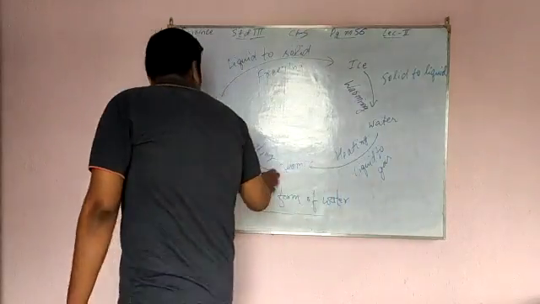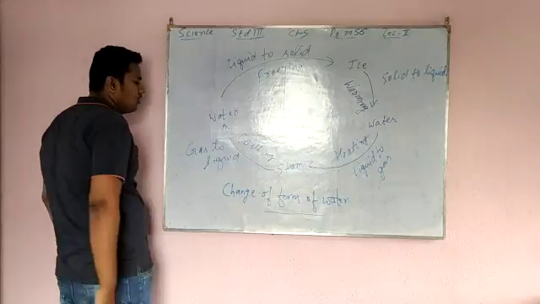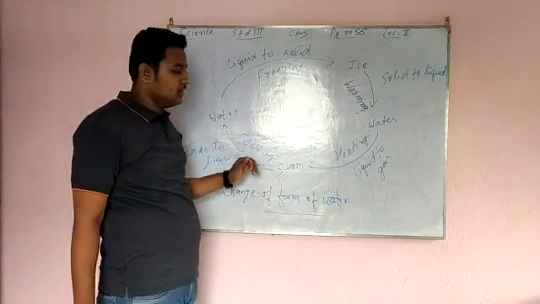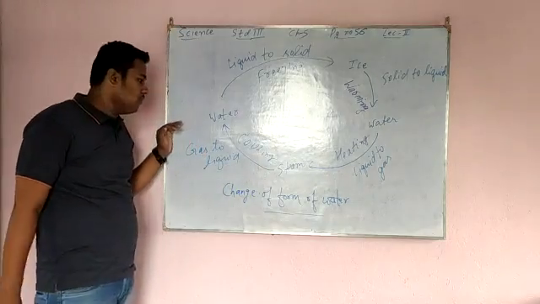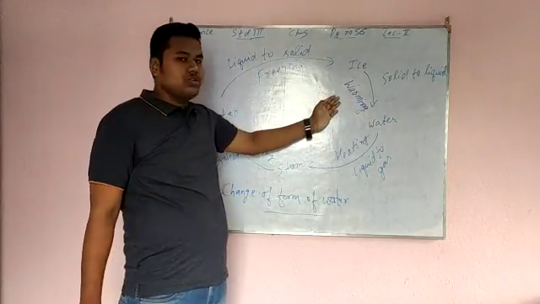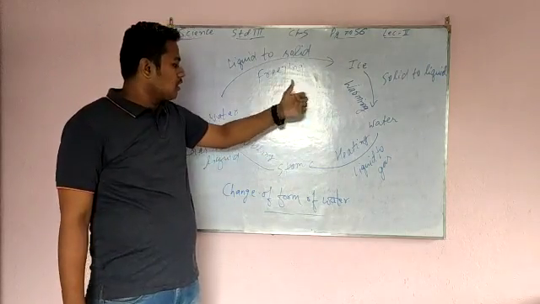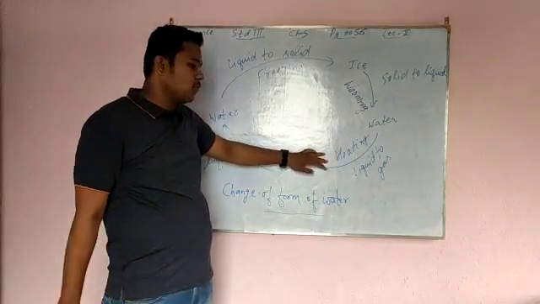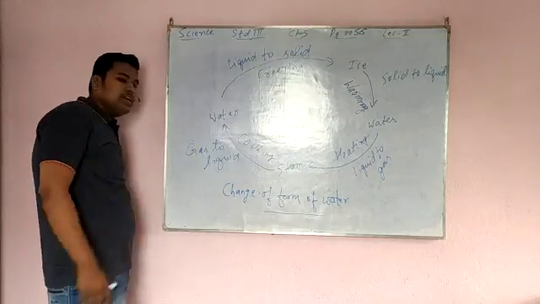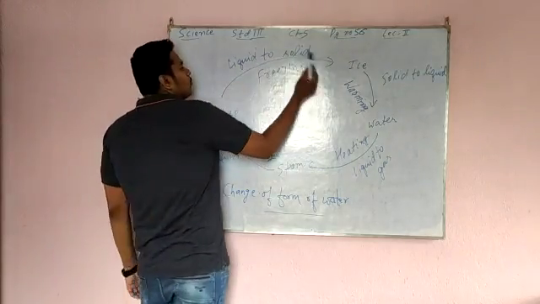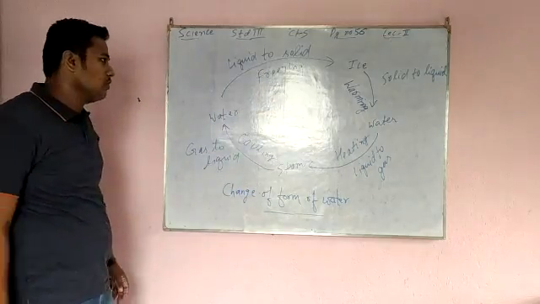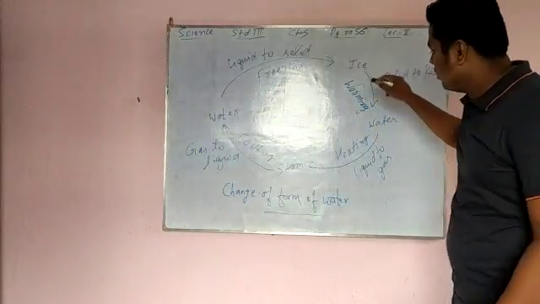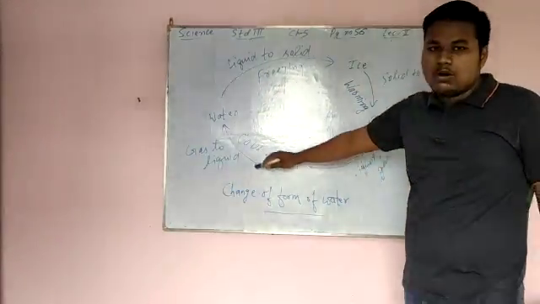Now come to next. Gas to liquid means steam to water. When you cool that steam, it will change into the form of water. So ice to water on warming, water to steam, liquid to gas, on heating, and gas to water on cooling. Now again water to ice. It will do the process of freezing. When you freeze the water, that water will change into ice. It means liquid to solid. So it is the change of form of water.